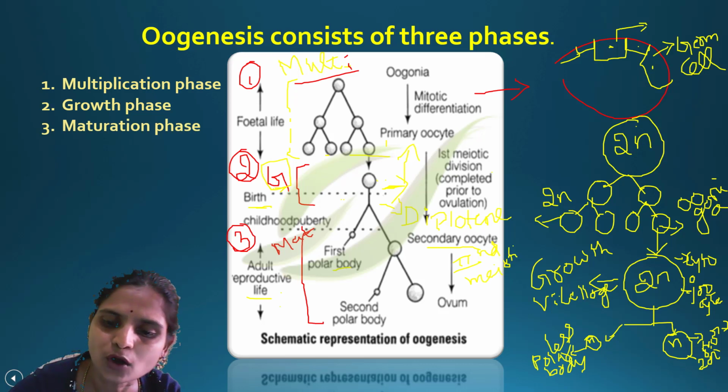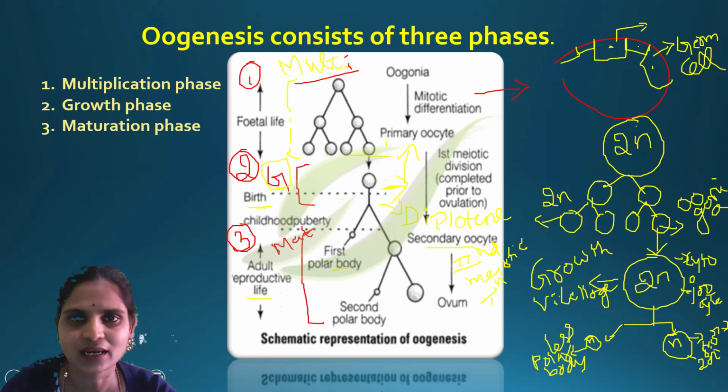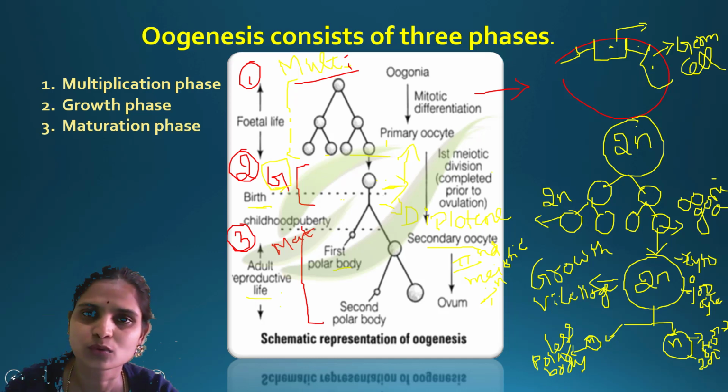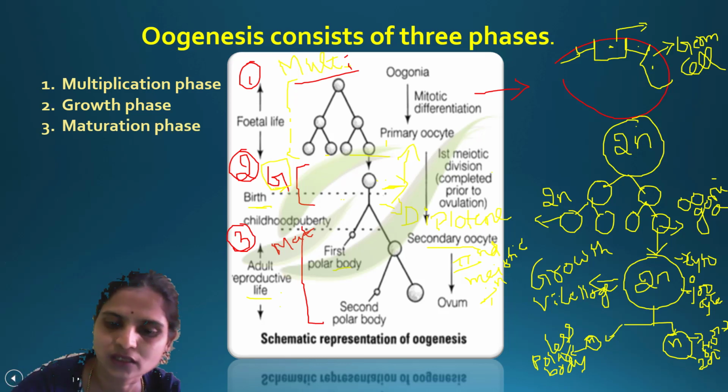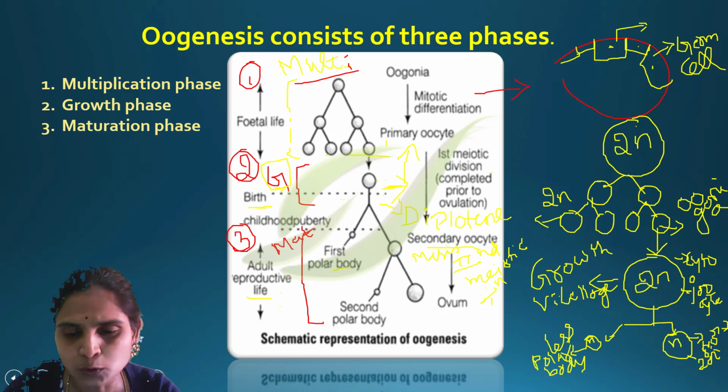This second meiotic division will take place once the secondary oocyte comes in contact with the sperm. Before that, the secondary oocyte is also arrested. Here the secondary oocyte will undergo meiosis 2, but it will be arrested in metaphase.